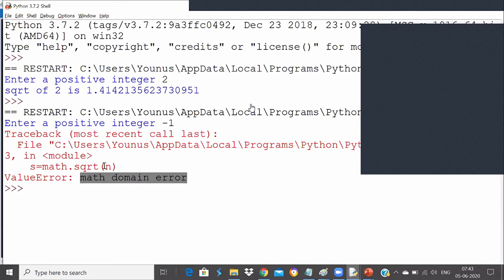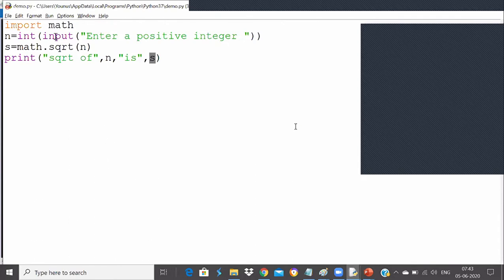We can handle this error. There is something called exception handling, sk. We can handle that error if you want, but that is an advanced concept called exception handling. But no worry, you can only find the square root of a positive integer, otherwise it will return an error.